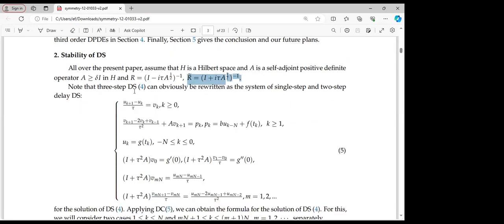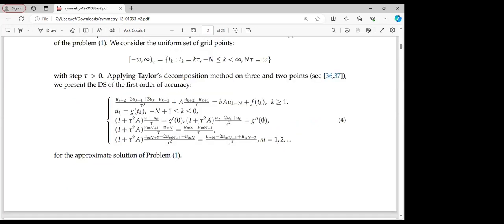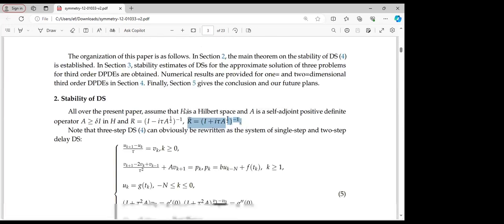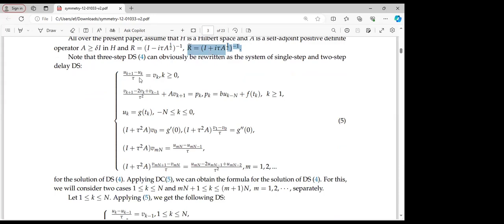So now the 3-step difference scheme can obviously be rewritten as a system of single step and 2-step delay system. What we did here is just this system 4 that we've seen above. So we now rewrite it as the system of single step and 2-step delay difference scheme, which we can see here in system 5.